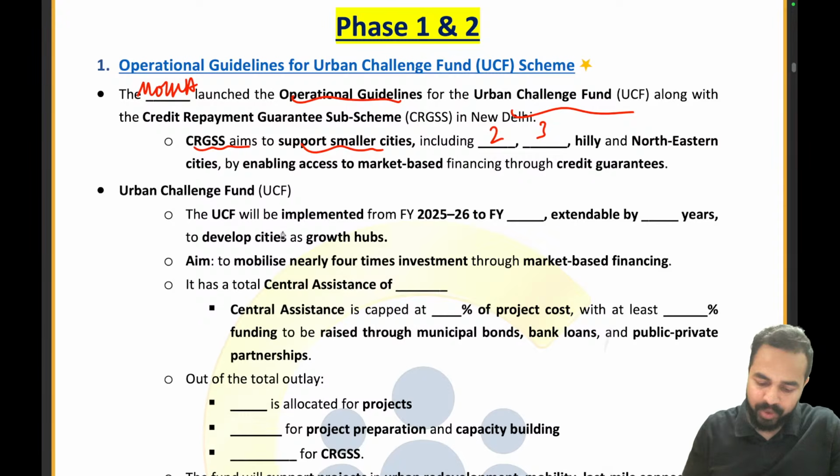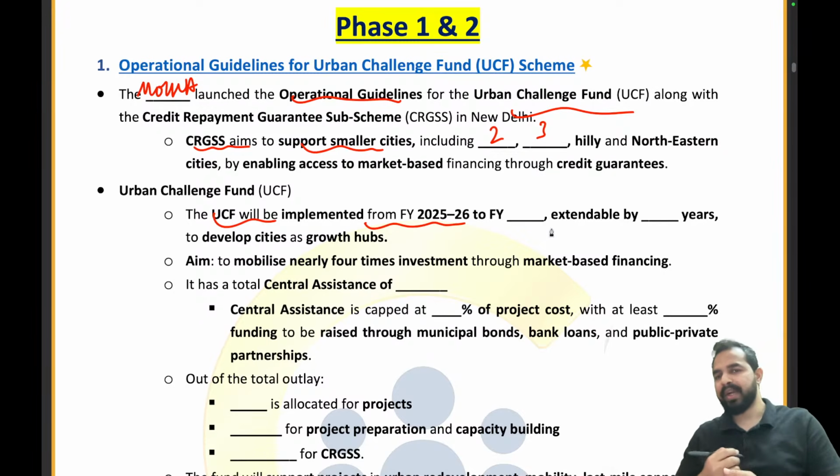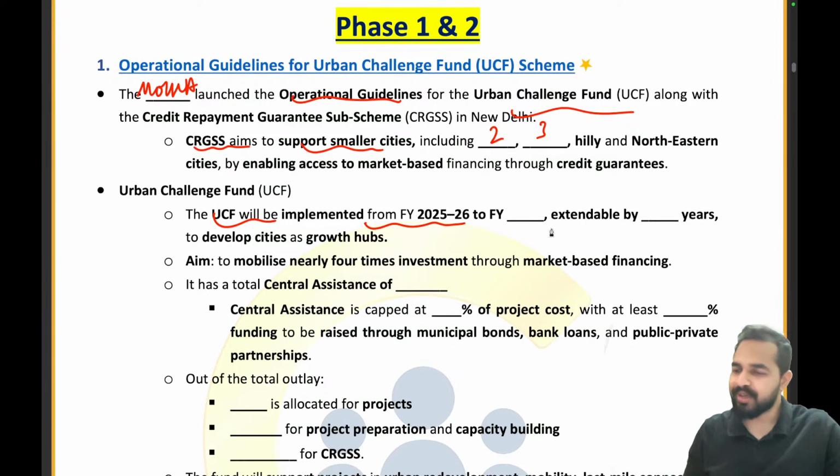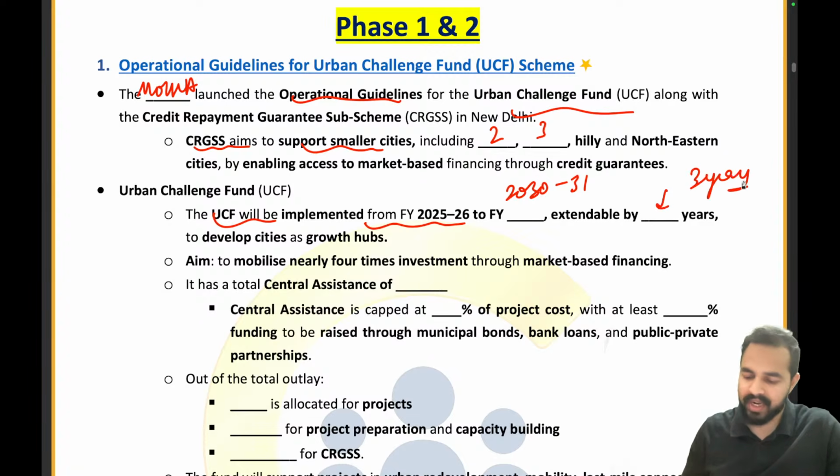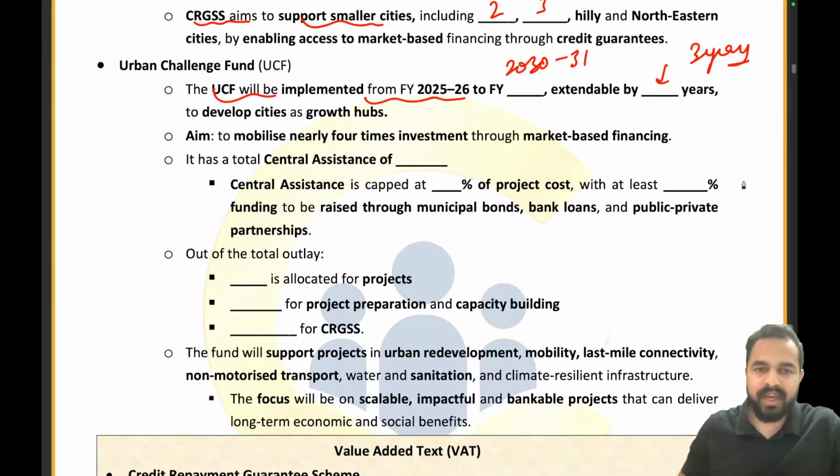Okay, let's move ahead. The UCF will be implemented from 25-26 to which timeline? Please tell me. 29-30 or 2030-31? Let me confuse you a little bit, because we have already covered the scheme and revised it. Now is the time for all of you to give me the answer. Yes, it is 2030-31. And what is the timeline by which it can be expanded? 3 years. 3 years is the right answer. Absolutely right.